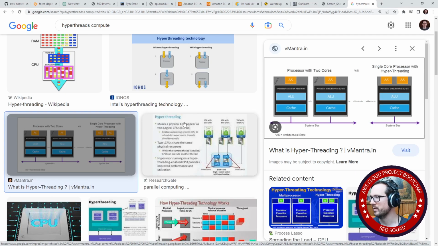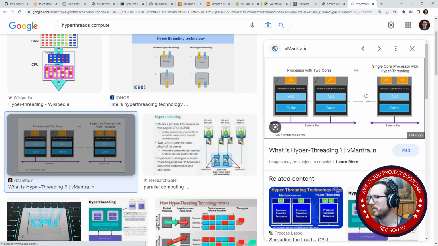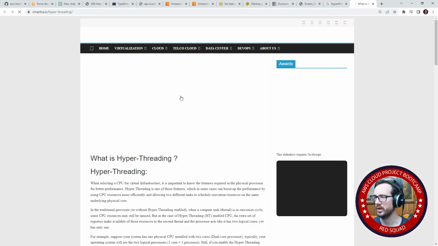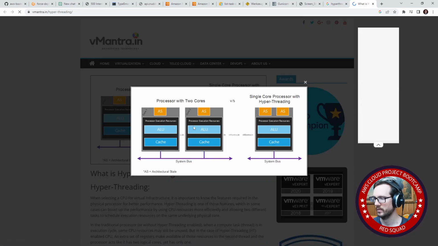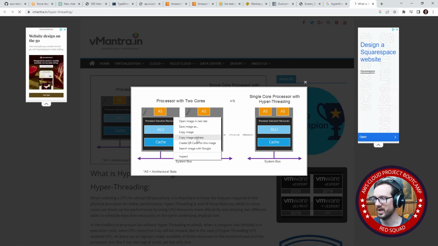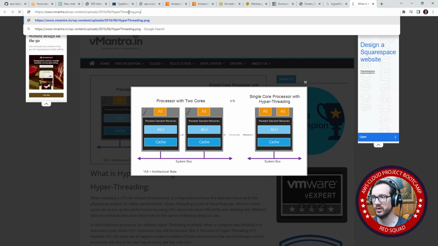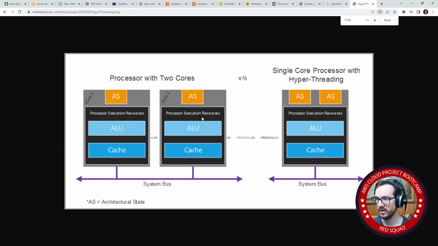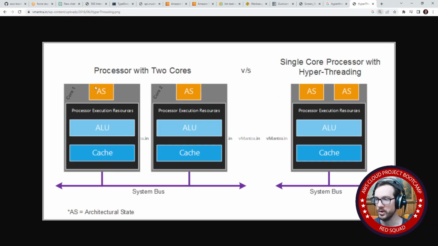So the way hyperthreading works is that it can load up stuff. Let's see if I can get this one image larger here. And I'm going to bastardize this explanation, but I mean, it will still kind of work for what we're doing. So the idea is that when you have a core, you can load up your instructions into here, and then it will go through the stuff and parse your information.